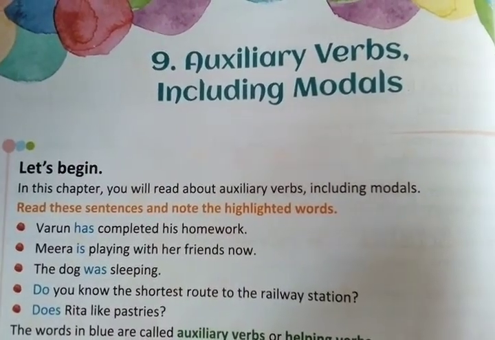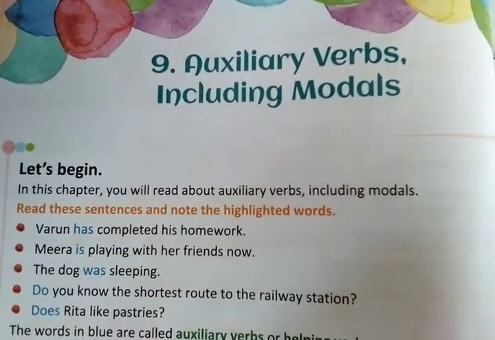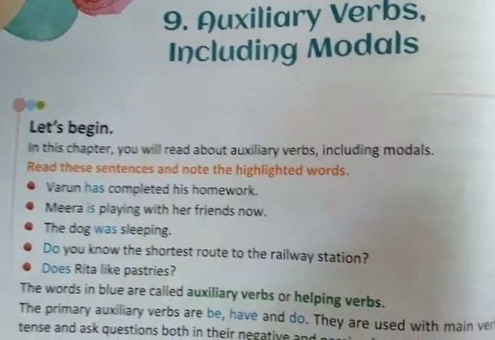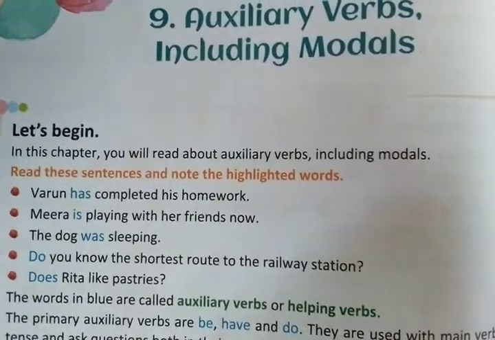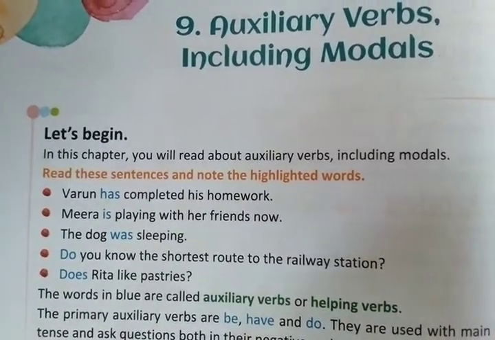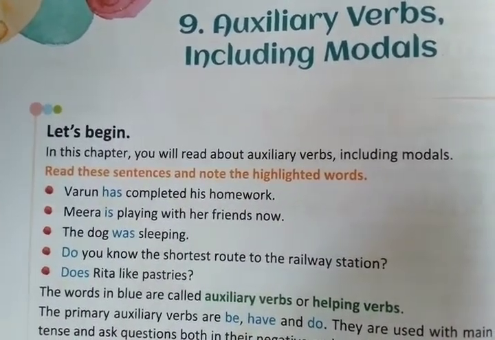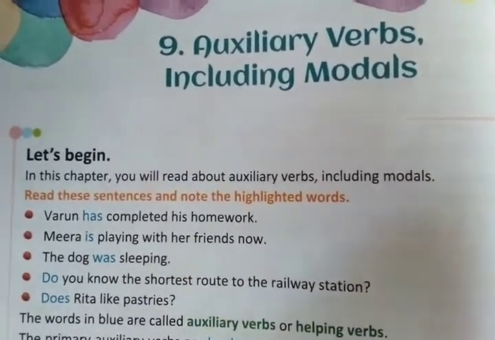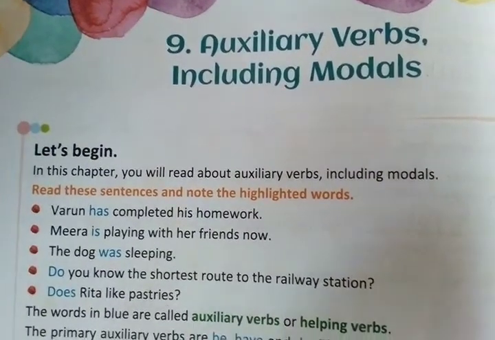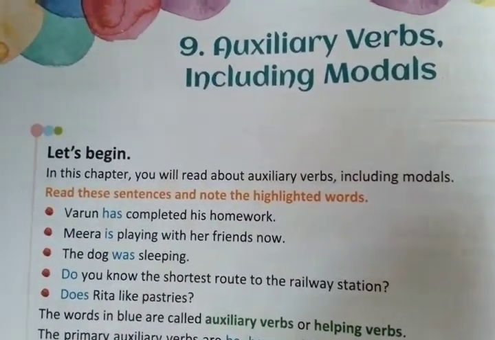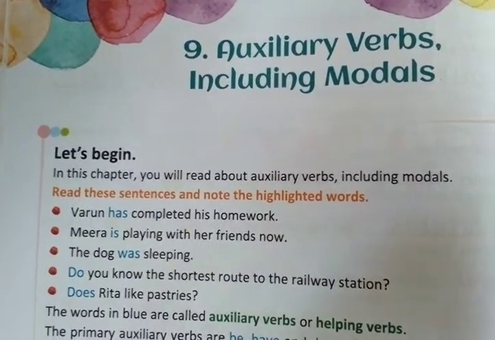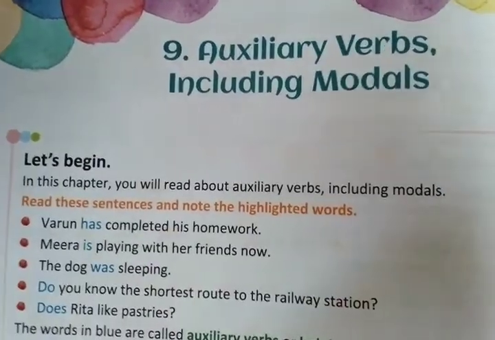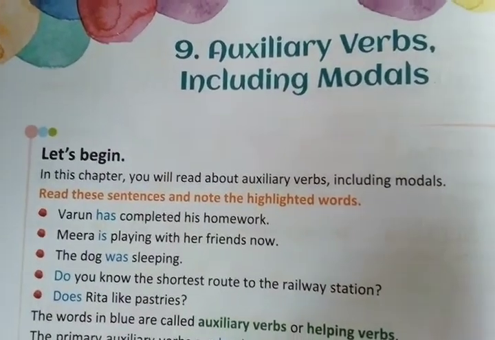An auxiliary verb is a verb which helps the main verb. It supports the main verb. Then modal. Modal is the word can, could, shall, may, might. These are some modals. Modals perform certain specific functions.